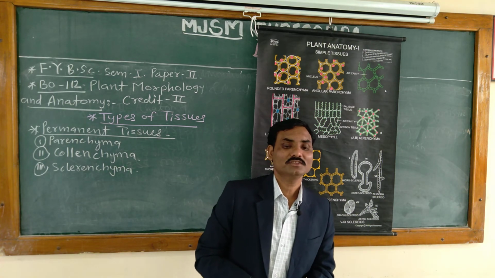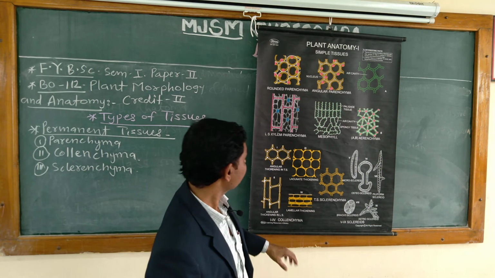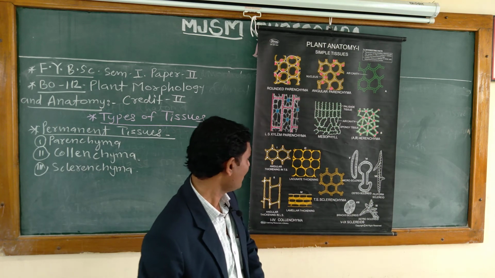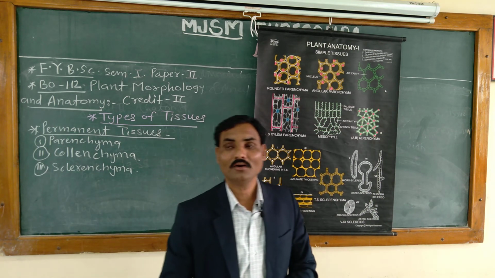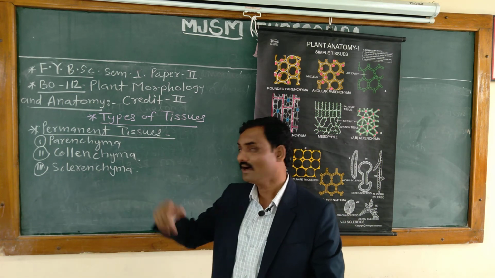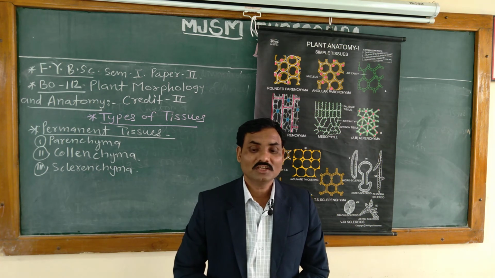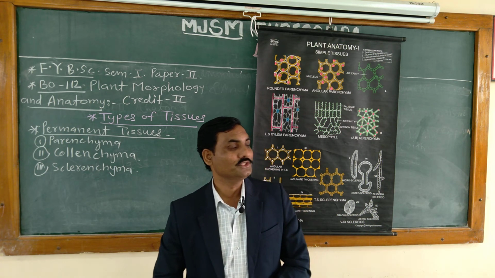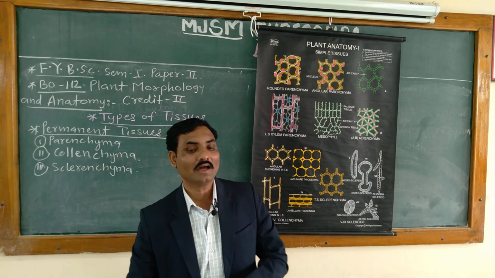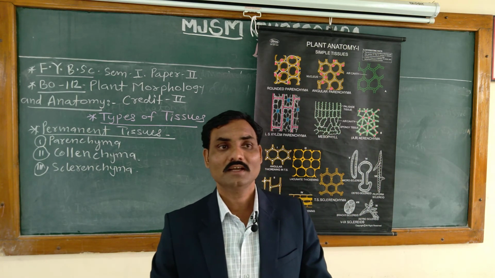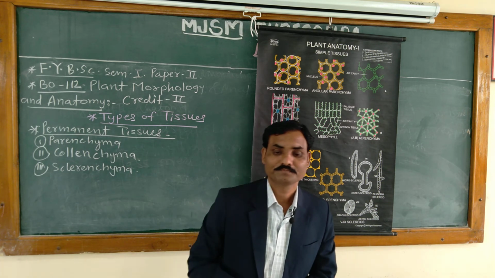And third is the sclerenchyma. What is the structure and function of the sclerenchyma? We know that sclerenchyma is a simple permanent tissue which is adapted for mechanical function.